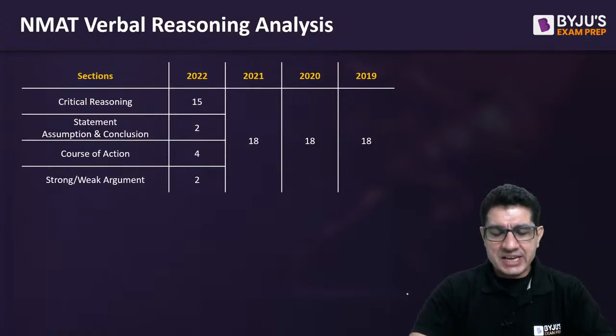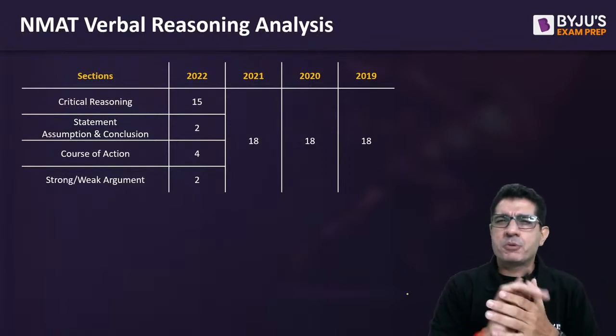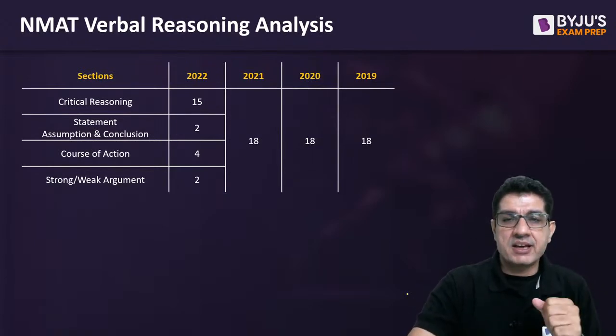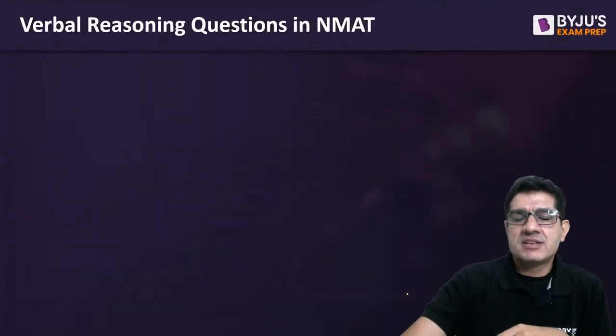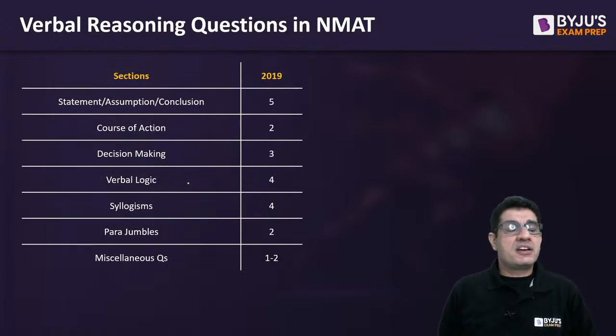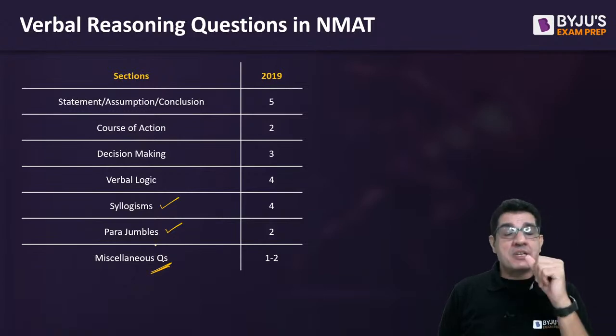No. We actually tend to get a wider variety. So let me take you back to the paper of 2019, where the variety on offer was even more, and here is that variety for 2019. You notice, apart from the different question types that we talked about already, we actually had syllogism based questions. We had questions that tested our understanding of parajumbles. And then when I say miscellaneous, we actually had questions like strong and weak argument. We had this one summary question. So 1 or 2 of those questions as well.